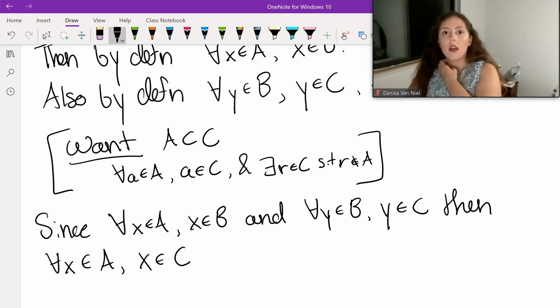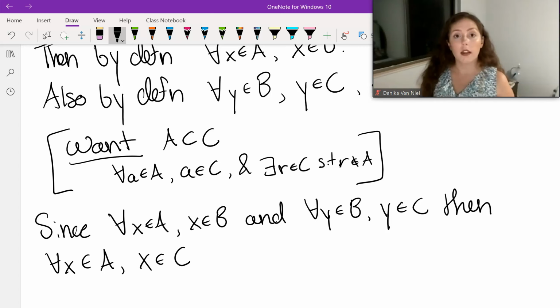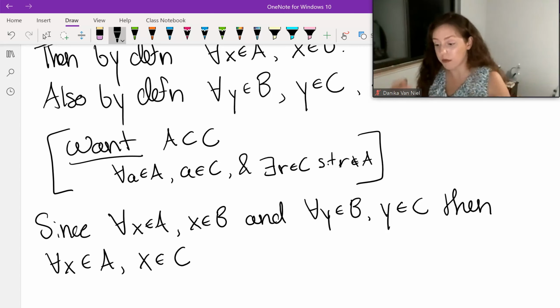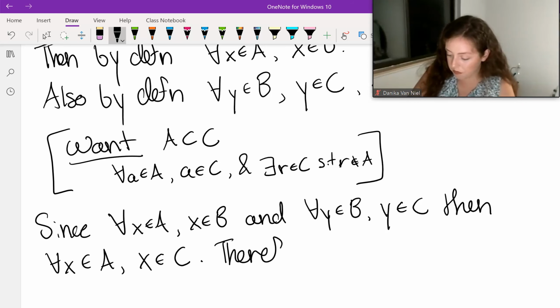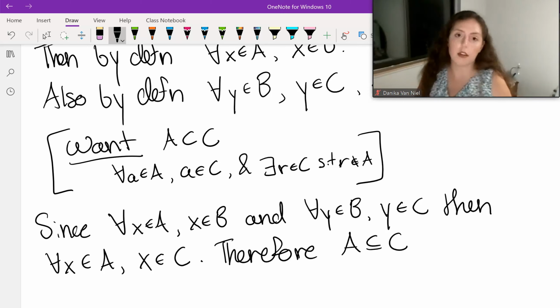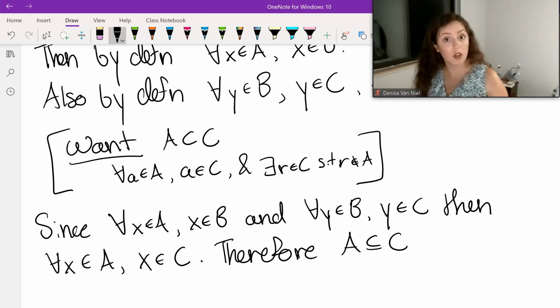Okay? And you can also, if you're doing your homework or something, write this in words. If these symbols are confusing or you're worried you're going to look back on it and not really understand, I really encourage you to try to dabble with these symbols, because it will make your life a whole lot easier later down the road. Okay. Therefore, A is a subset of C. Okay, we have not shown that it's a strict subset yet, but we have shown that it's a subset.